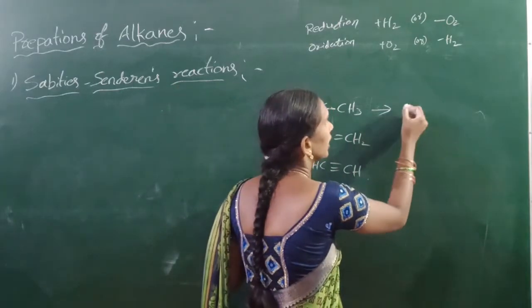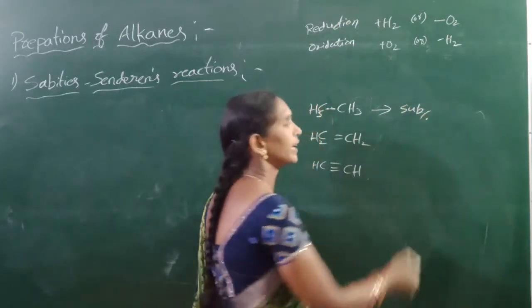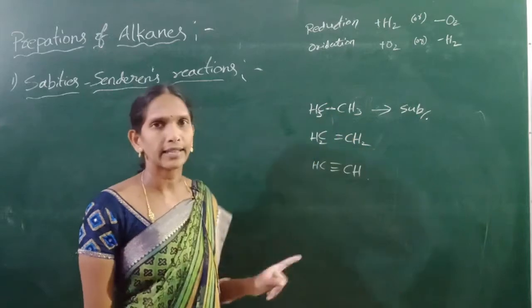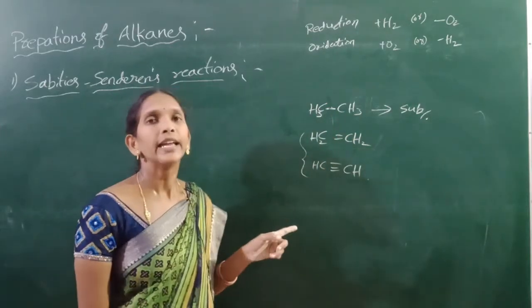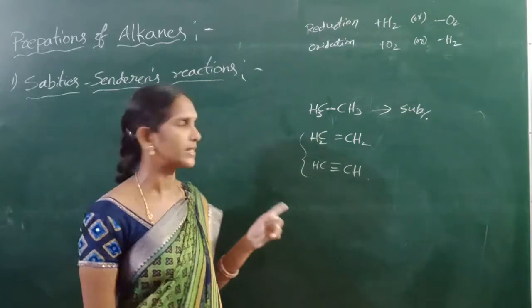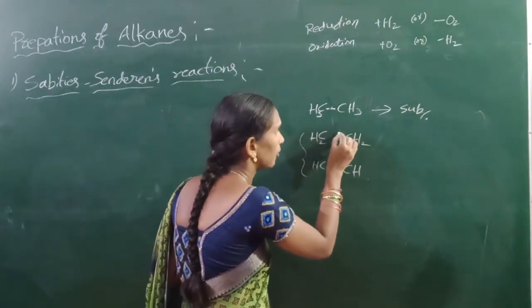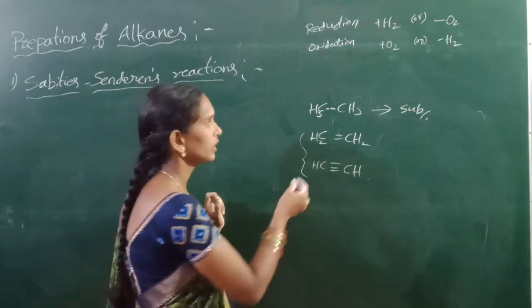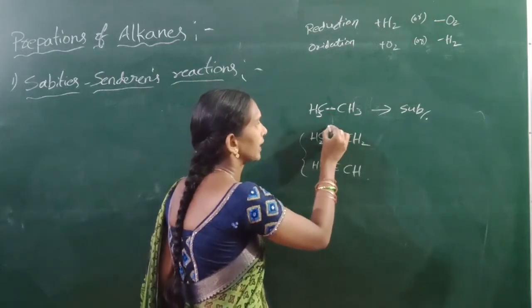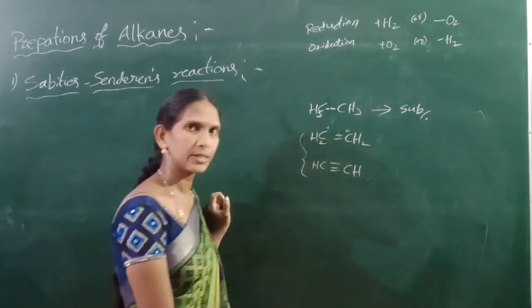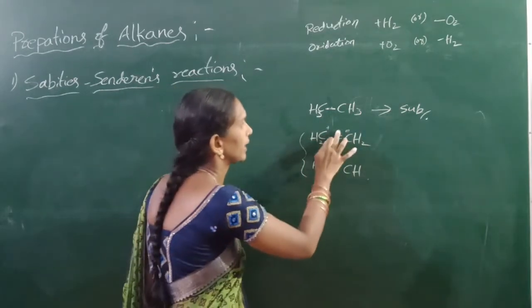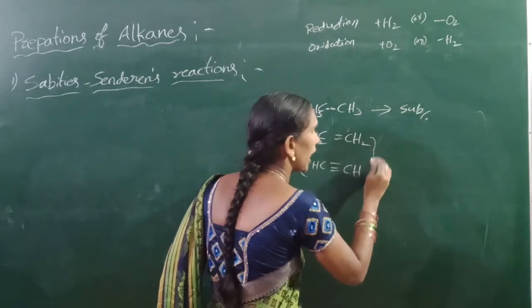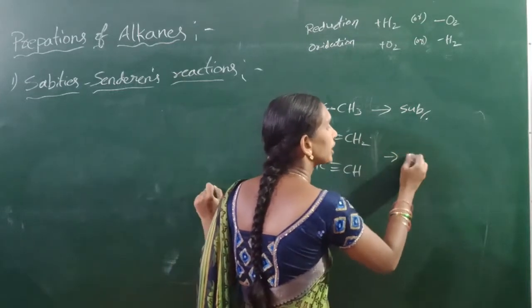But in alkenes and alkynes, addition reactions can take place. Why? Because one bond is broken. Next, this one has positive and this one has negative charge, so another atom is added. That means these two undergo addition reactions.